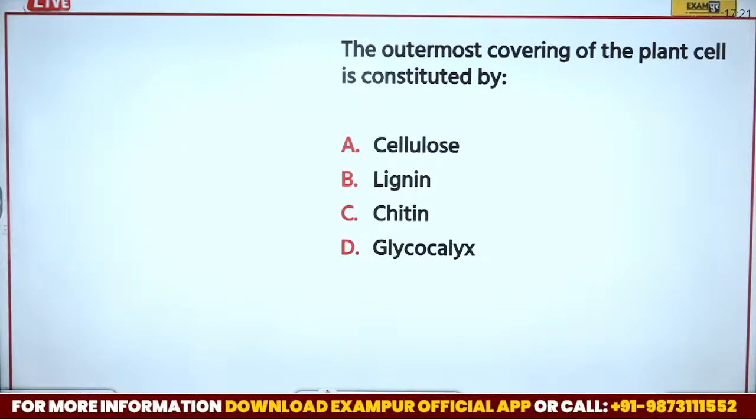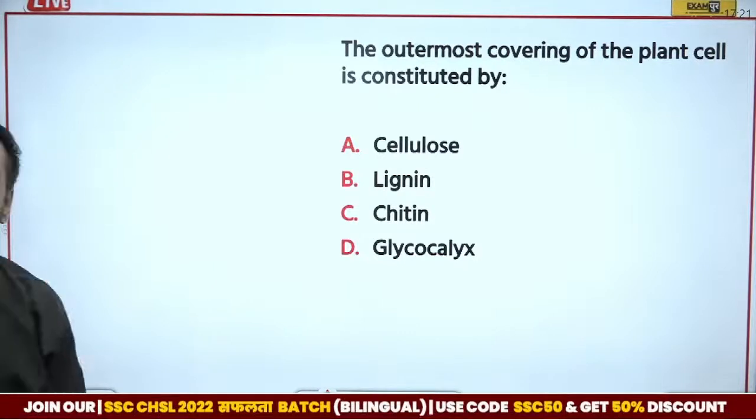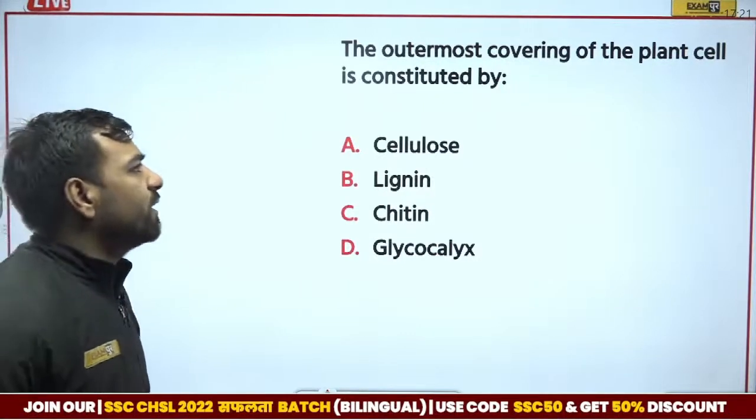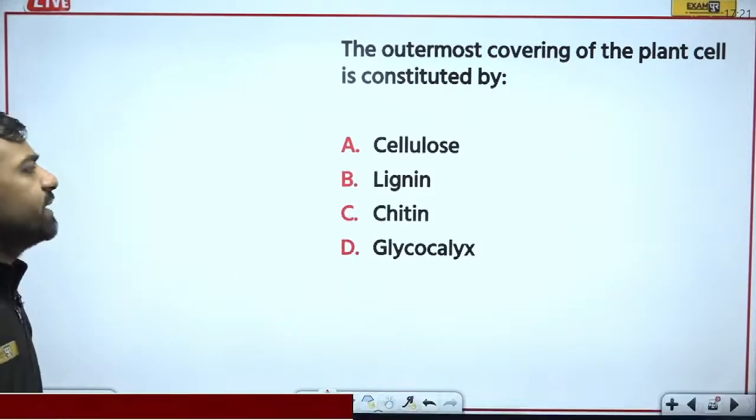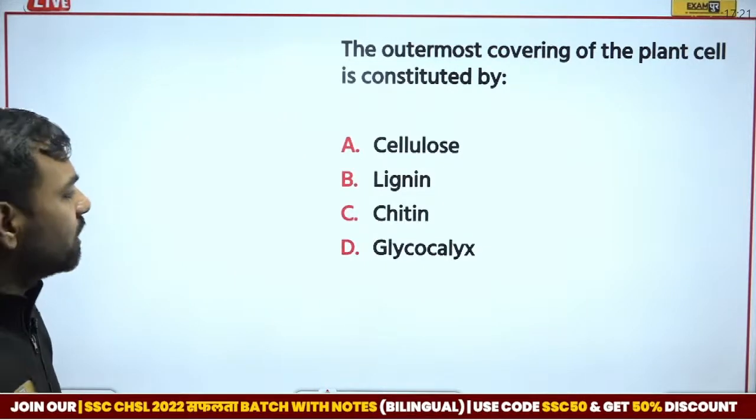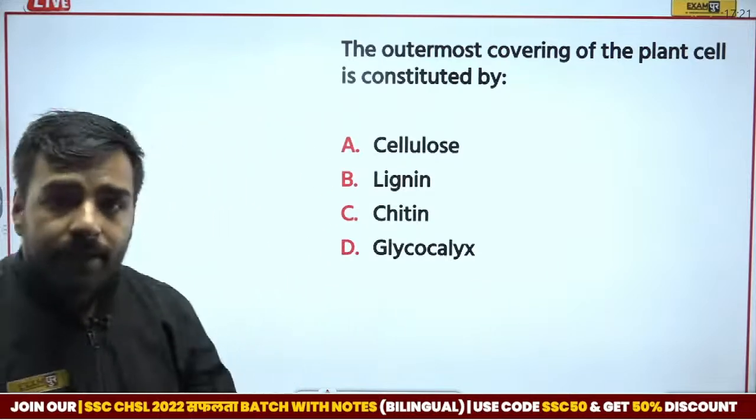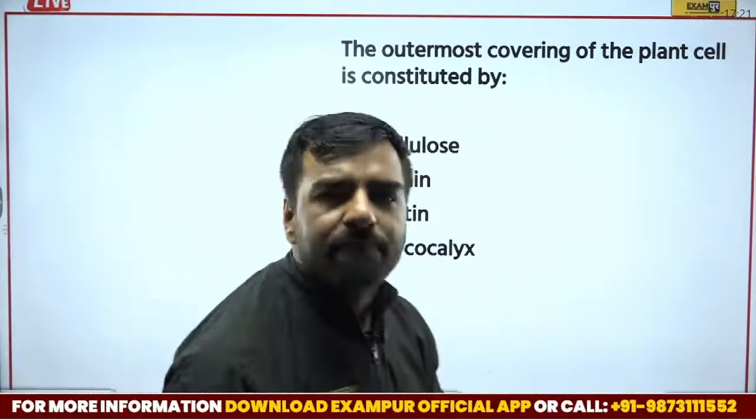And yes, I'm waiting for the answers, please. Waiting for the answer. Who can answer this part? Question is, the outermost covering of the plant cell is constituted by dash. So is it cellulose, lignin, chitin or glycocalyx? Now, again, very, very important part.